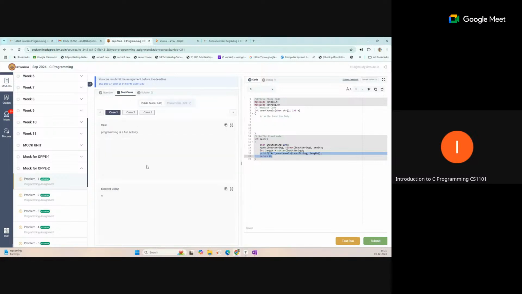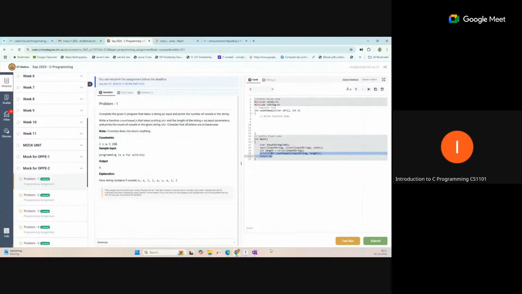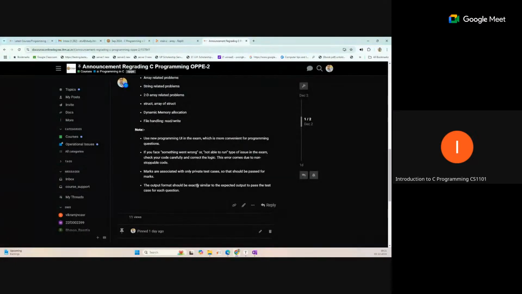Following the format is the main thing. Many students do not follow the format, and they get incorrect results with no test cases passing, and later they send a mail about the discrepancy. So this is the main important thing. And another important point.